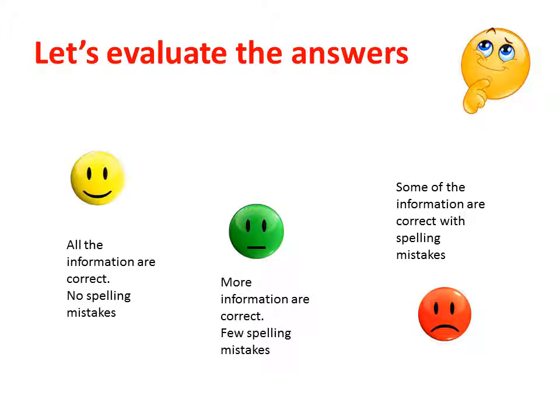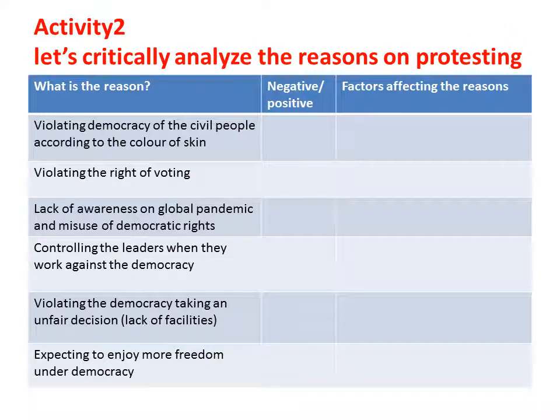But I know you all have got yellow color smiling faces. Have you? We'll go to the next activity. Here is activity 2. In our first activity, we found out reasons for protesting. I have given them here.